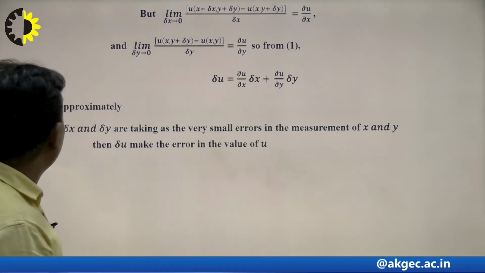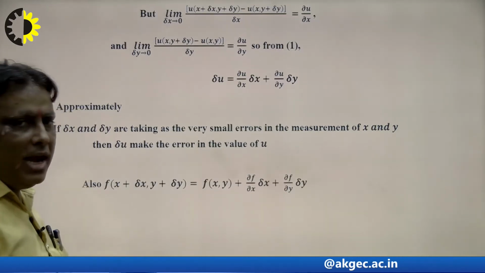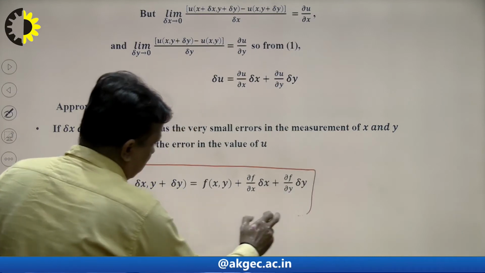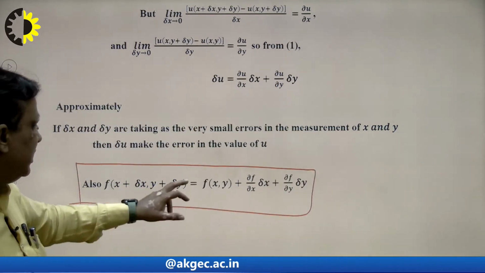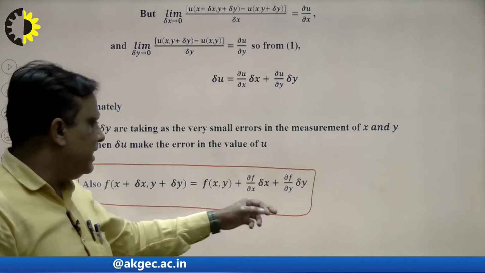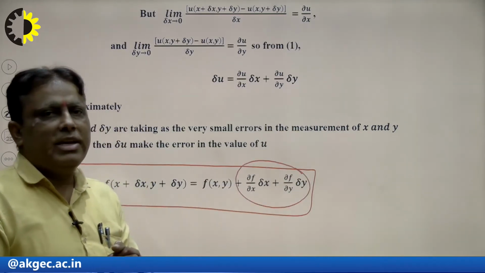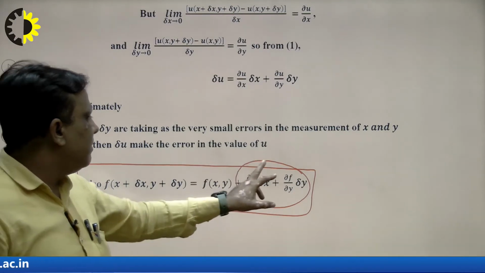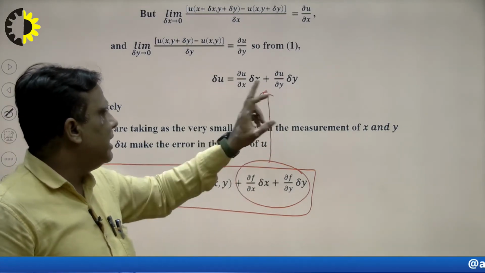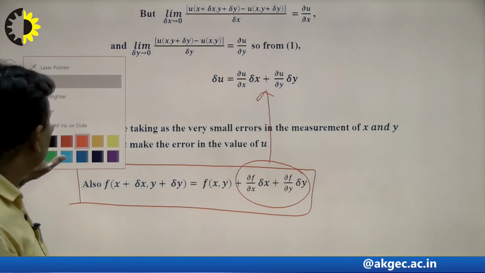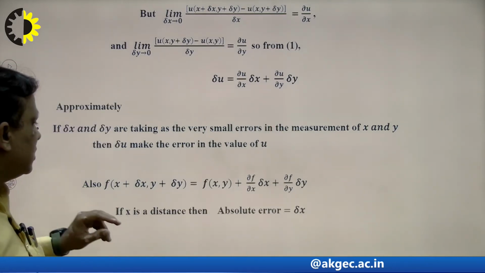So in this way we can find the error approximation, and this formula is very important when we go to the practical approach, right? This is known as the change in the function f(x, y), that is known as delta u. So in this way we can find the value by the practical approach in the laboratory as well as in our lab. In this way we can solve the problem using this type of error.